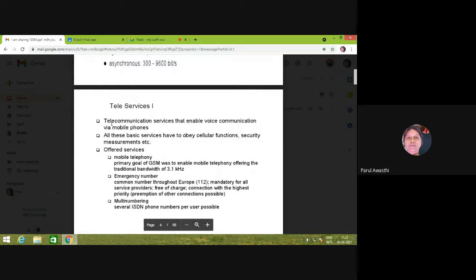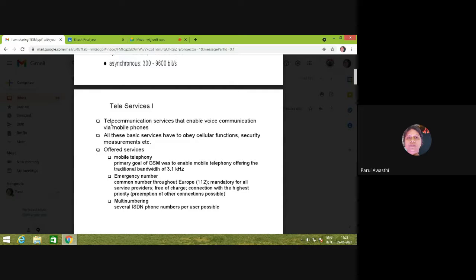And teleservices enable voice communication via mobile phones, right? It is from mobile station to mobile station. So whatever your security measures or cellular functions are, all are supported by the cellular teleservices.